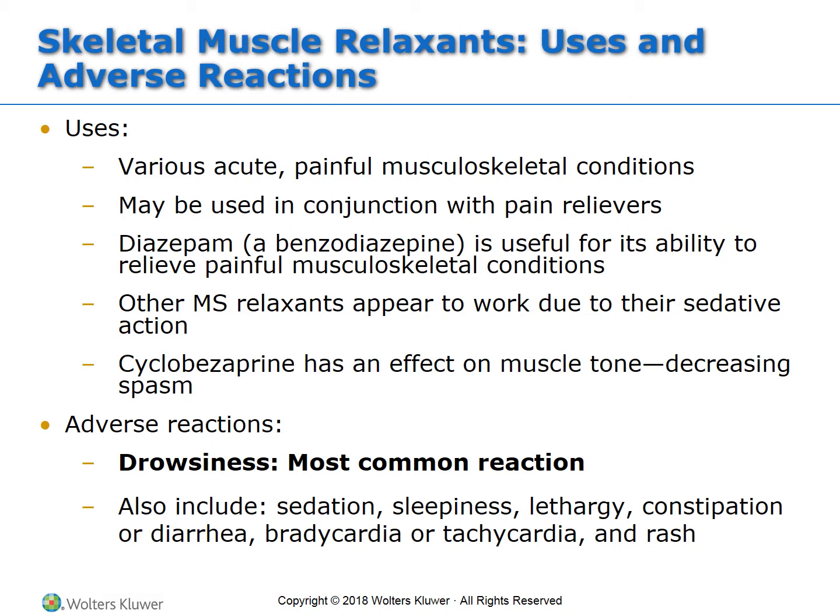Cyclobenzaprine has an effect on muscle tone, so it is especially helpful for decreasing muscle spasm. Adverse reaction of all of the skeletal muscle relaxants is going to be drowsiness. This is the most common. Also included is sedation, which is a little bit different than drowsiness.